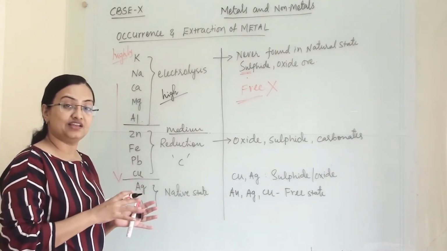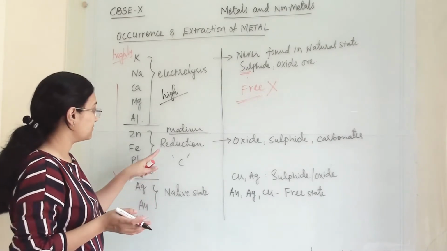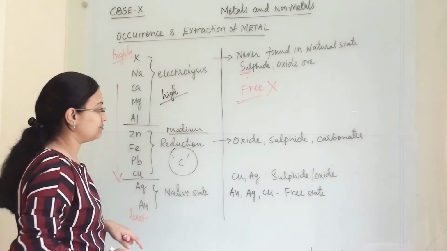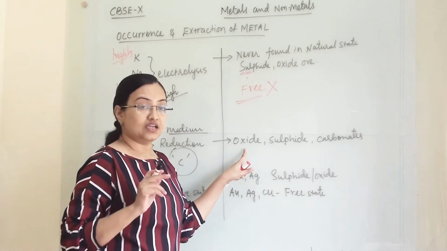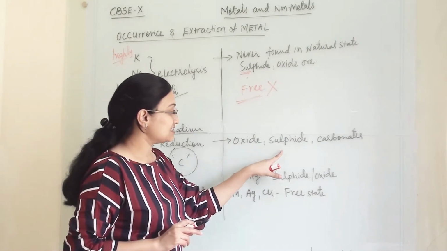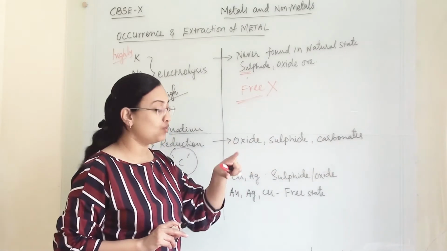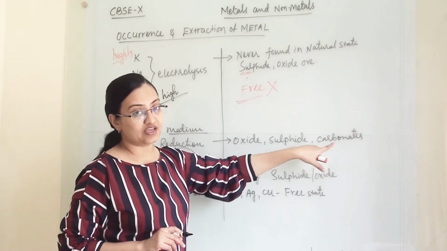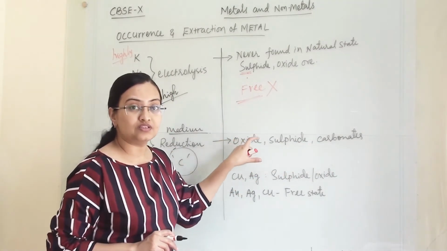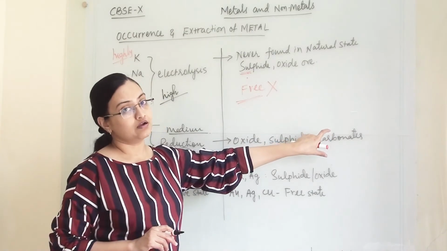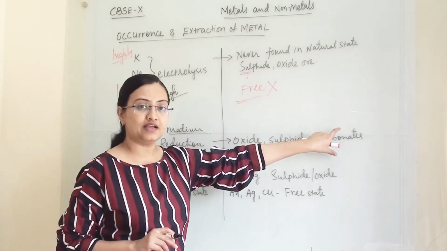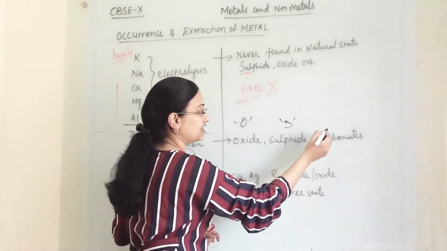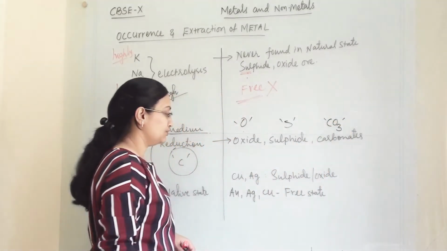They are not very highly reactive, as well as they are not least reactive. So we can extract them by reduction using carbon. Now they are present in nature along with oxygen, sulfur and carbonate. So their ores are oxide ore, sulfide ore and carbonates. So they are available naturally in a combined form: oxide, sulfide and carbonates. Oxides are along with oxygen, sulfide is along with sulfur and carbonates is along with CO3.